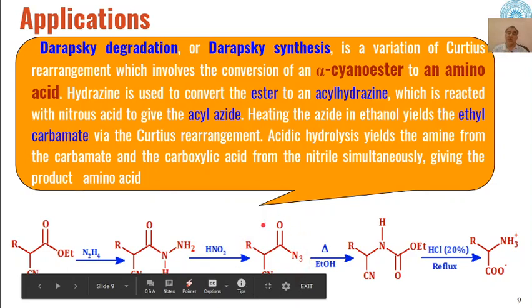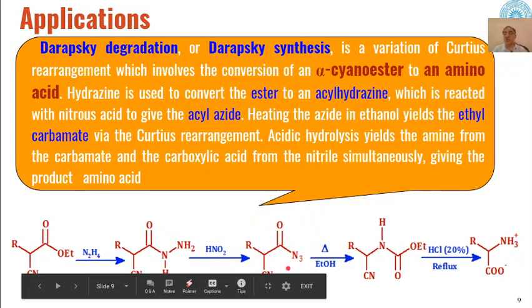So basically you can see that in case of Curtius rearrangement, we start from azides, whereas in case of Darapsky degradation, we start with alpha cyanoesters, which through these acyl hydrazines are converted into azides.